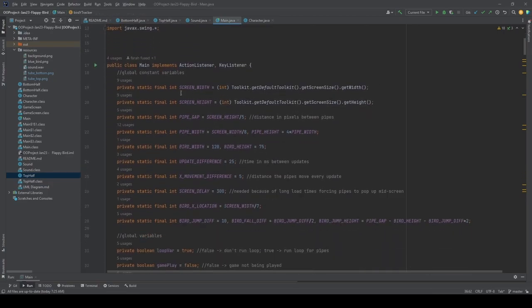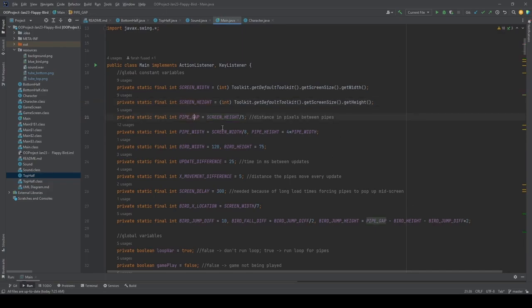So here we have listed a few variables such as the screen width, screen height, pipe gap, pipe width, bird height, update difference, X movement difference, screen delay, bird location, and the bird jump diff. The main ones you need to know are the screen width and the screen height, which are the width and height of the screen of our game.